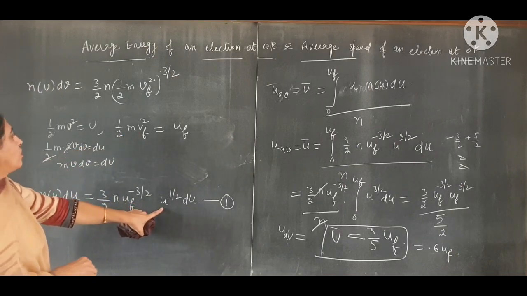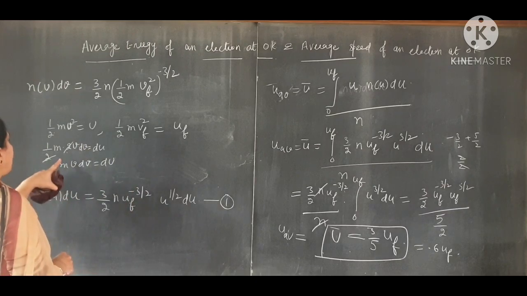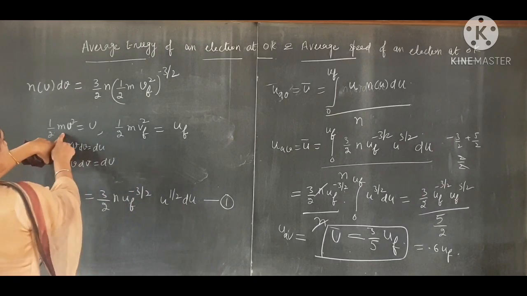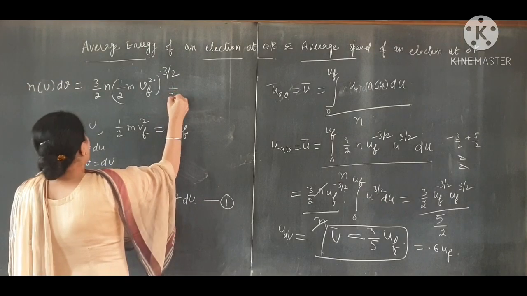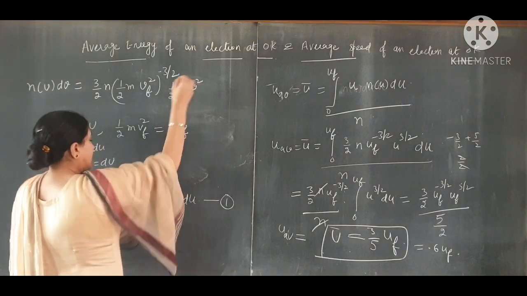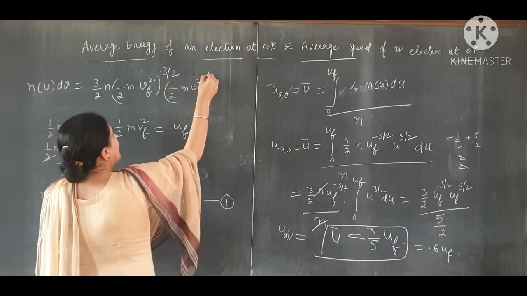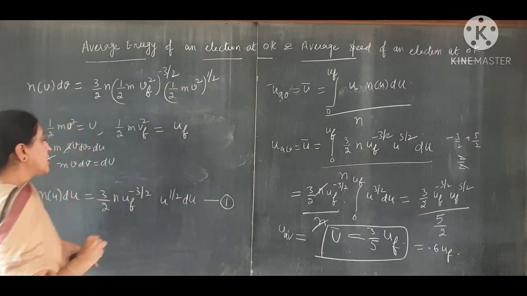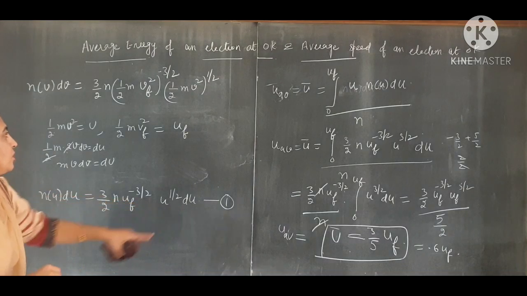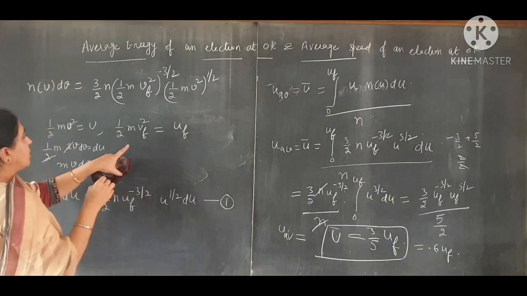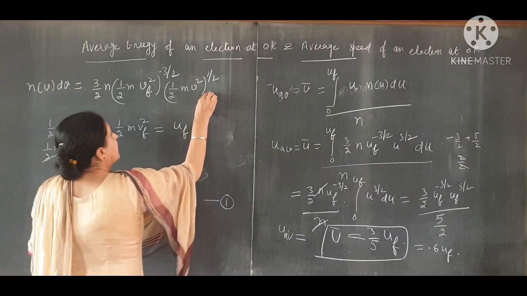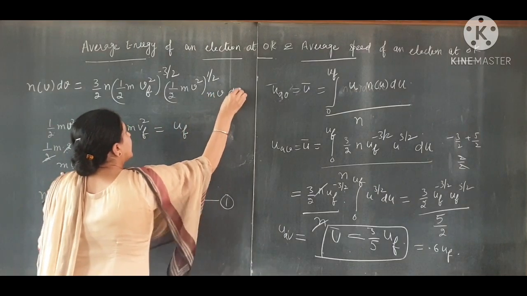Putting the value of uf, that is half m vf square raised to power minus 3 by 2. Then u raised to power 1 by 2 means the value of u is half m v square, whole raised to power 1 by 2. Clear? Then du, put the value of du, which is mv dv.